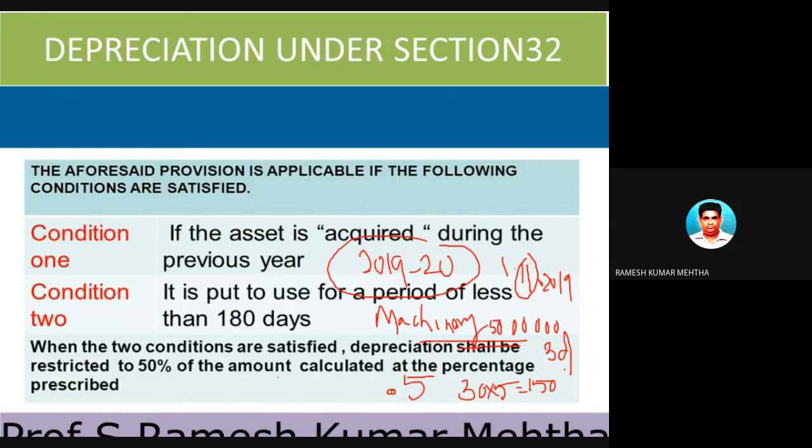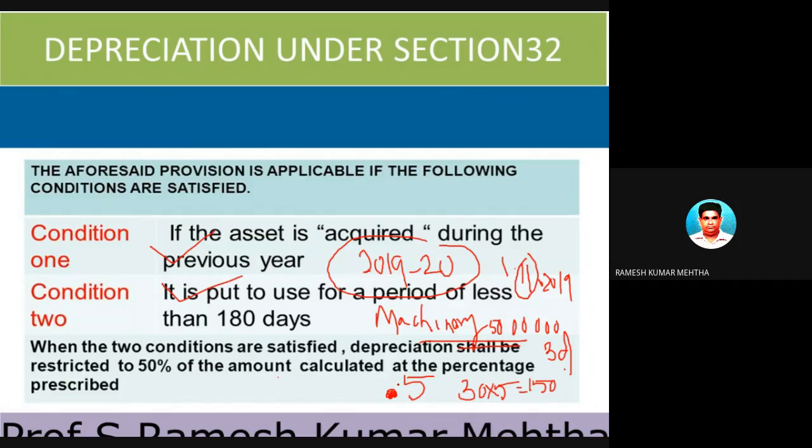If you are using the asset for less than 180 days in the year in which it was first acquired, then these two conditions are satisfied. In this case the first condition is also satisfied, that the asset is acquired for the first time on 1/11/2019 and it has been put to use for less than 180 days.